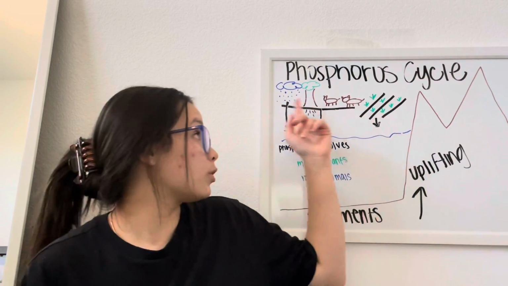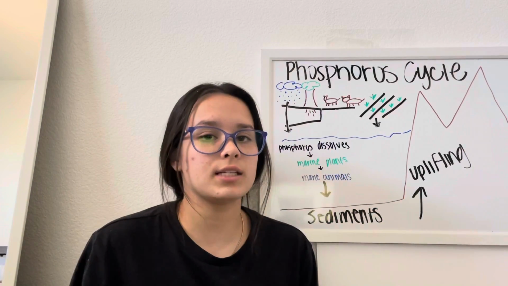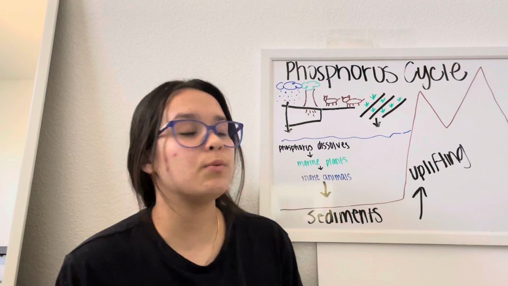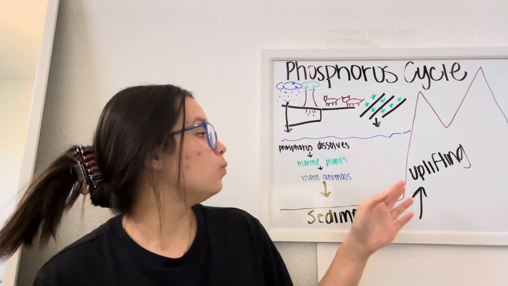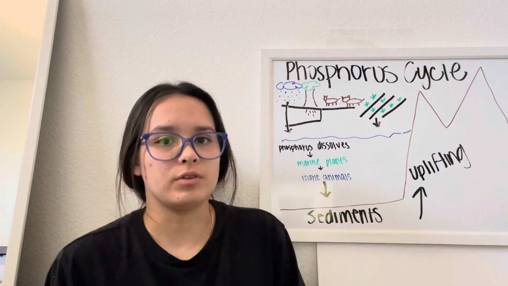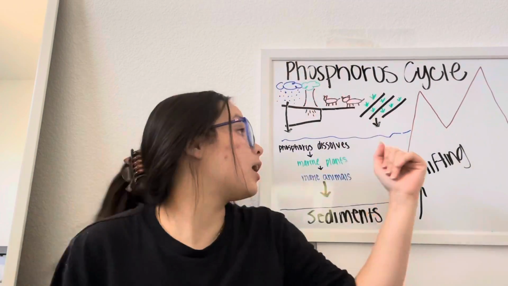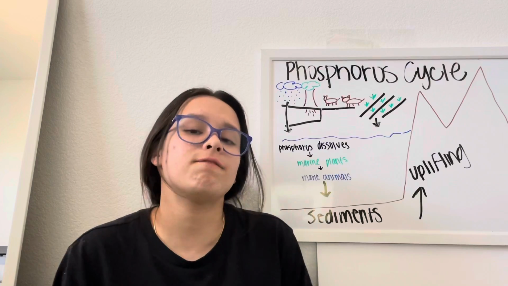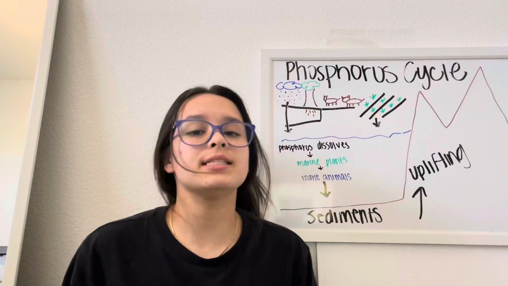But through runoff or through weathering, when the phosphorus enters oceans, lakes, and rivers, the phosphorus dissolves and the marine plants absorb it. Animals eat the plants. When they die, it gets put down to the ocean floor and back into sediments. Now, the sediments from the ocean floor can go back onto land. When mountain ranges are formed, two plates collide and the mountain ranges go up. That is how the phosphorus-rich rocks can go from the ocean floor back onto land. Phosphorus does not have an atmospheric component. Most of the phosphorus on this earth is found in sediments.